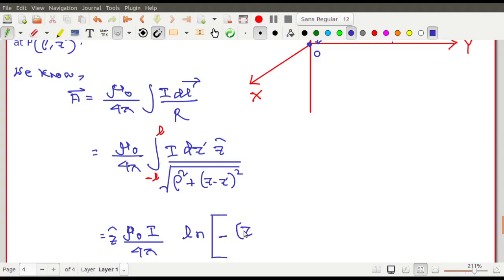Log of (z minus z dash) plus square root of (z minus z dash) squared plus rho squared.